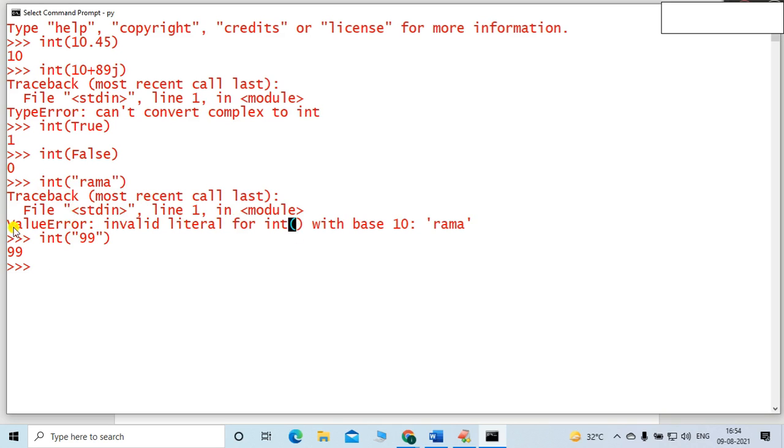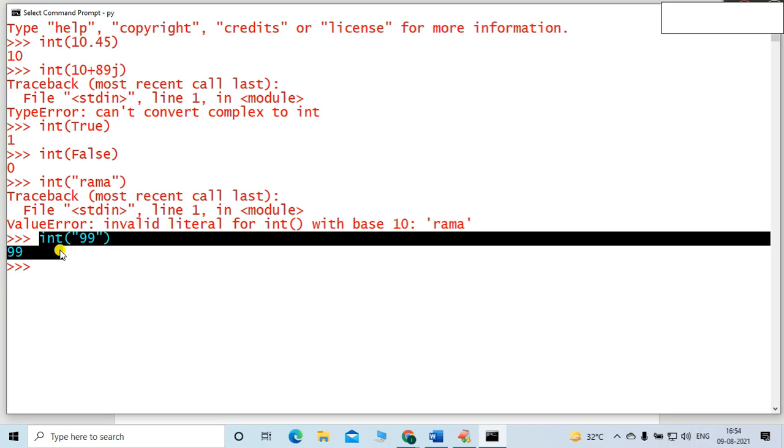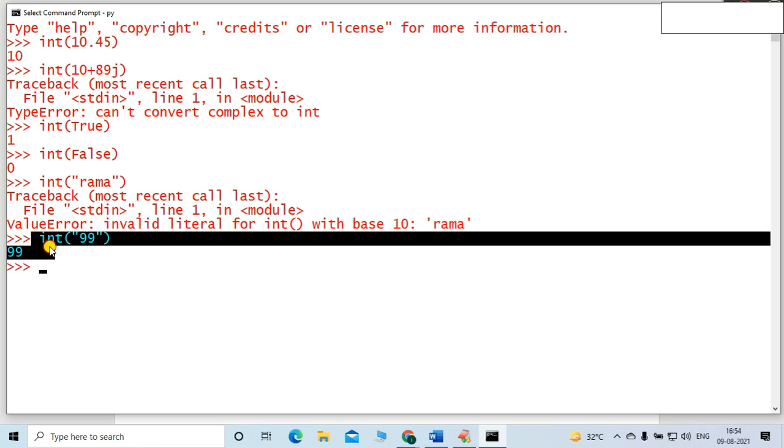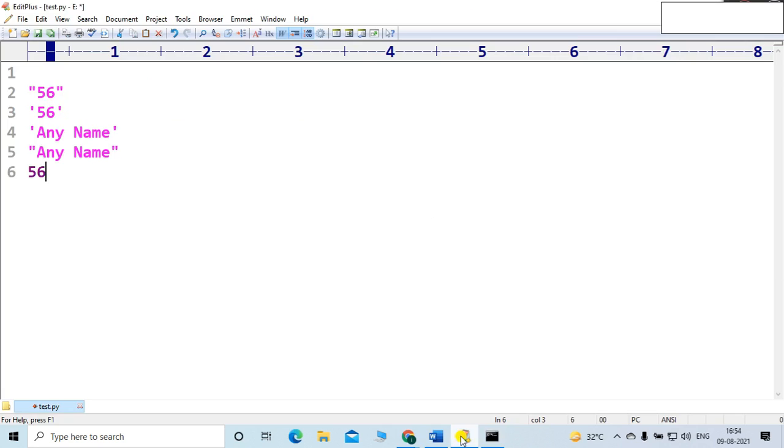That's why we got a value error. But in that case, 99 is a string, though it is a string value inside the double quotes, whatever the value is, that value belongs to the decimal number system. That's why the int function is able to convert this into an integer. Why? Because the base is 10. Though it is a string value, the base is 10. That's why it gets converted into the integer. Very simple, friends.